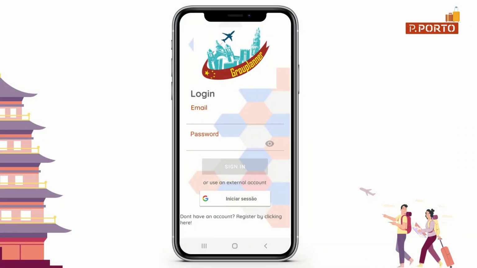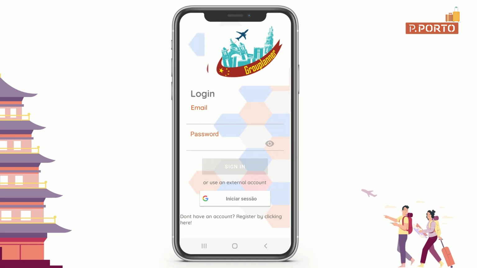This demonstration presents Grouplanner, a group recommender system for tourism prototype. Grouplanner is intended to help occasional groups of tourists choose which points of interest to visit at a certain destination based on their profile, using their personality to solve the cold start problem.